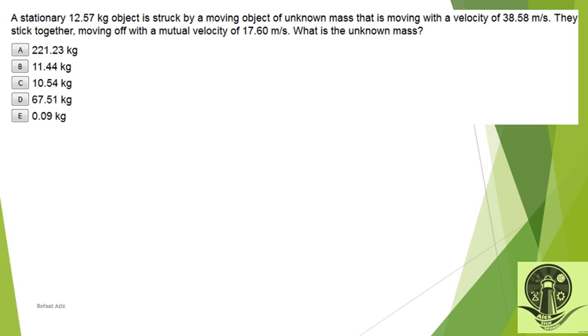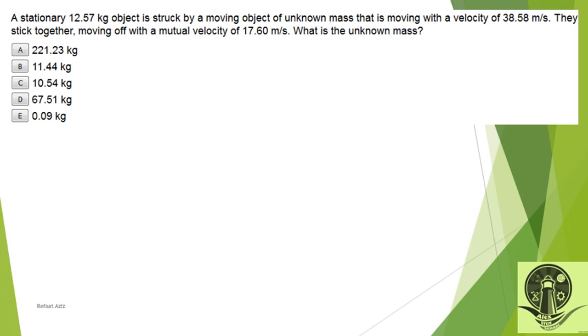Okay, another example. A stationary 12.57 kilogram object is struck by a moving object of unknown mass. Here M2 is unknown, with a velocity V2. They stick together, moving off with a mutual velocity. This is V. What is the unknown mass? This is an easy one.